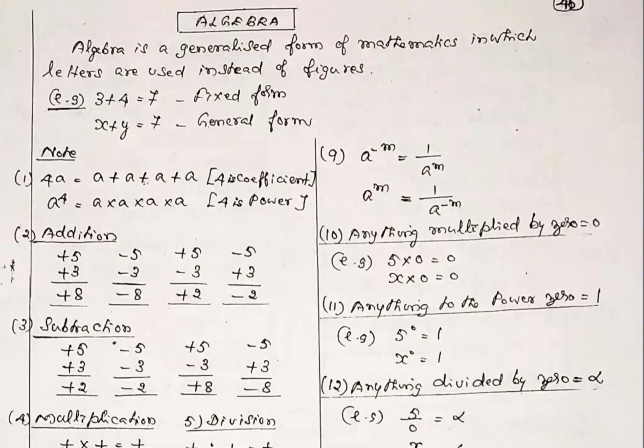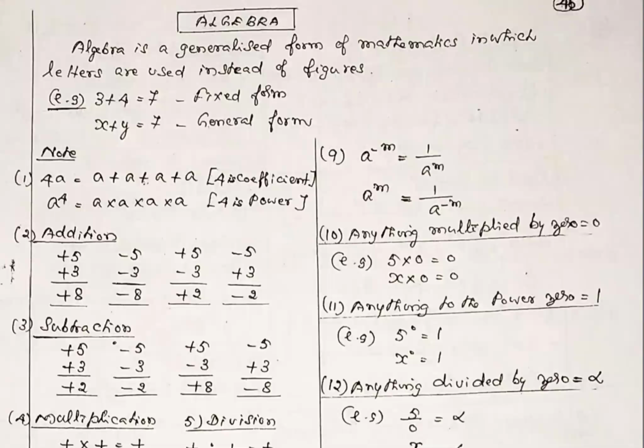It's addition rule number 1. Same sign means plus or minus. The first 2 examples: plus 5 plus 3 is plus 8. Similarly, minus 5 minus 3 is minus 8. Same sign means put the sign and just add. That is rule number 1.